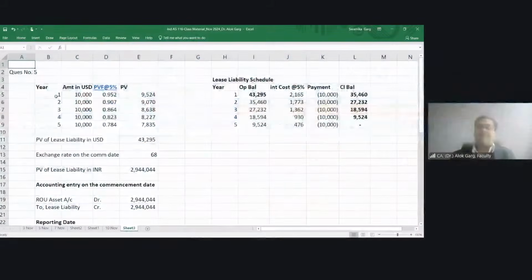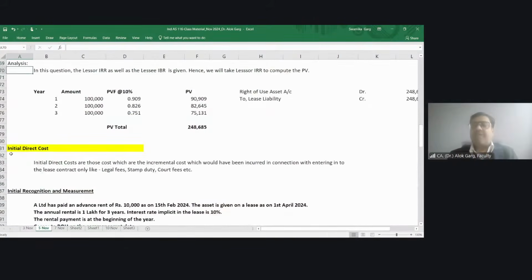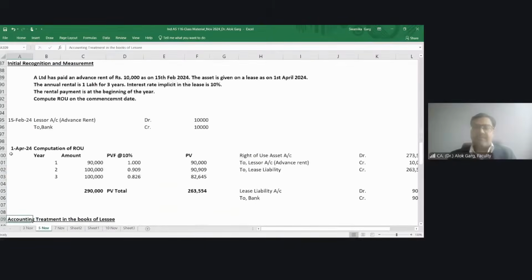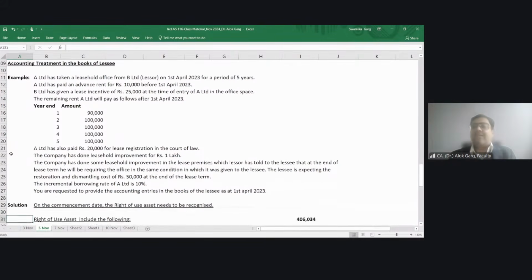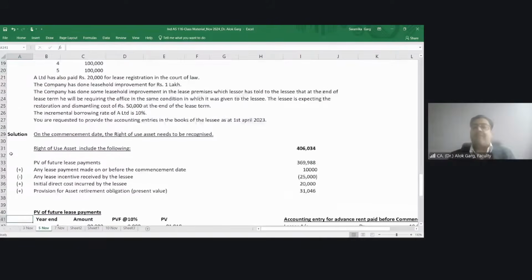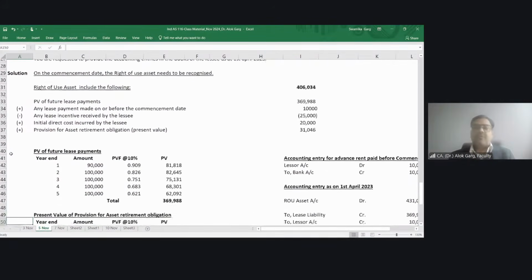Again move to some concepts, and again I'll come back to a question. So we discussed initial measurement of ROU and lease liability, right? What is ROU equal to? ROU is equal to your present value of future lease payment, which is equivalent to lease liability. Then whatever payment has been made on or before commencement date has to be added. If there is any lease incentive, it has to be reduced. Then initial direct cost and present value of asset retirement obligation. These are the four aspects of ROU. Okay.